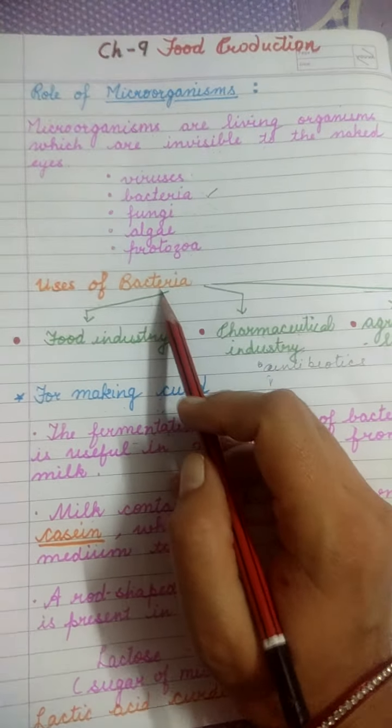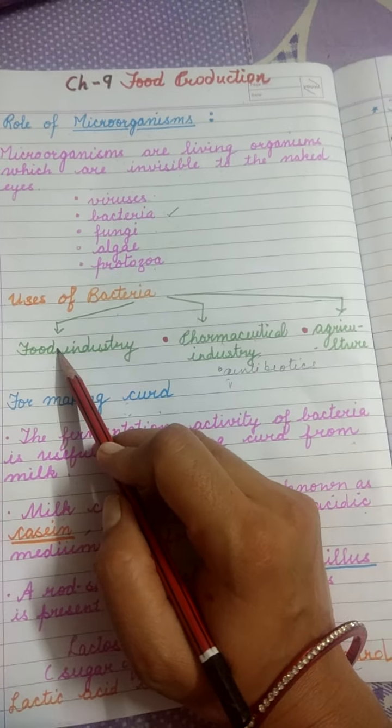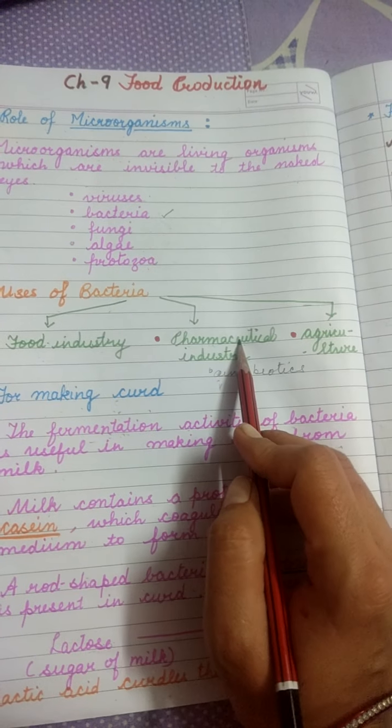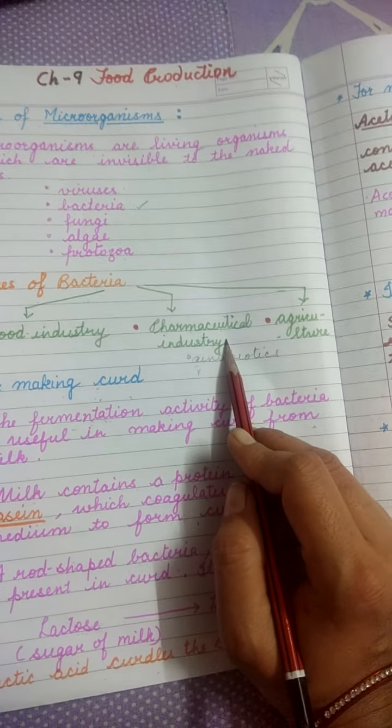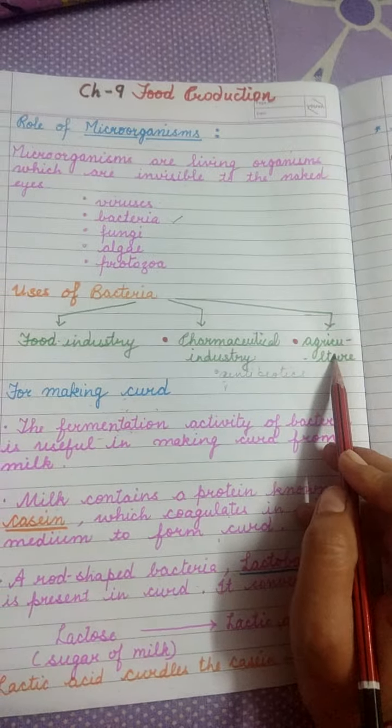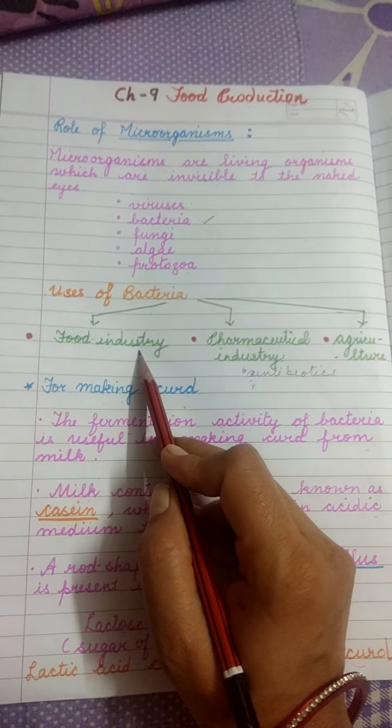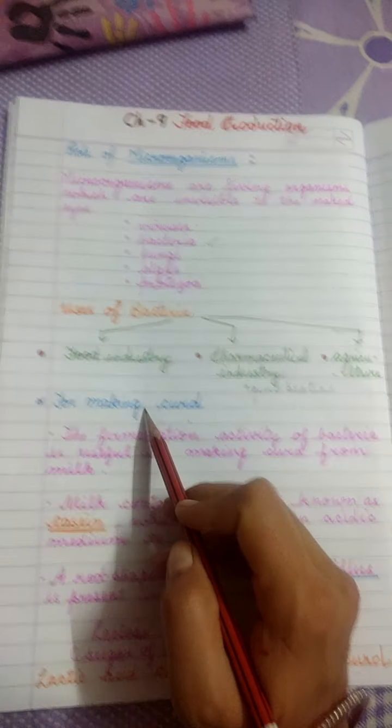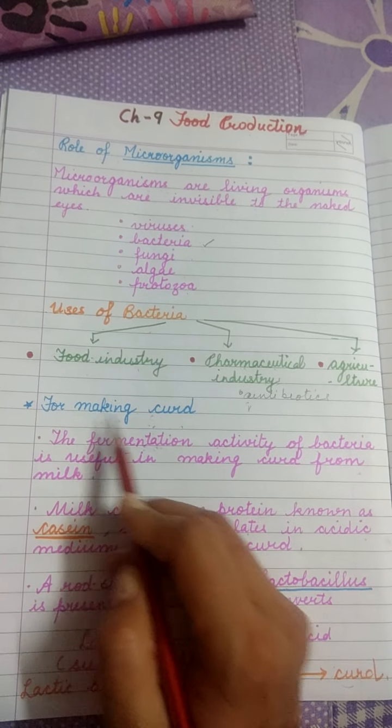So what are the uses of bacteria? They are used in the food industry, they are used in pharmaceutical industries, that is, for the preparation of medicines, and in agriculture. We will first see the food industry. In food industries, they are used for making curd.